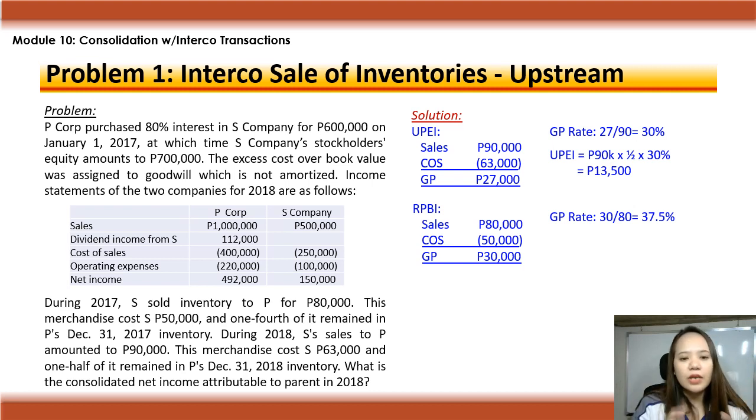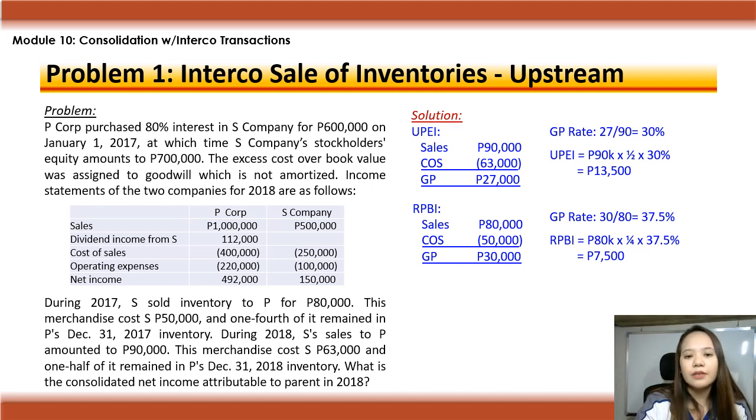Again, the unrealized profit in ending inventory based on GP rate for this year. The realized profit in beginning inventory will be based from GP rate from last year. So that is 37.5%. Your realized profit on beginning inventory is computed as 80,000 times ilan yung hindi nabenta last year na inassume mo na nabenta this year, that's 1/4 times 37.5. So your realized profit in beginning inventory is 7,500.